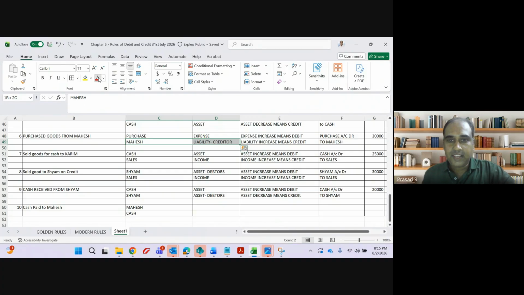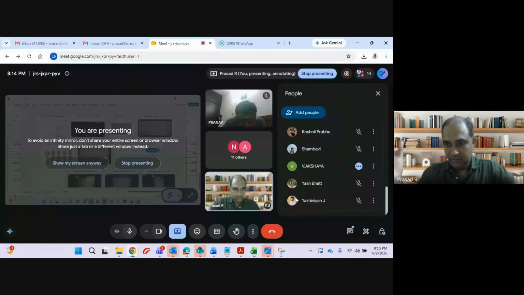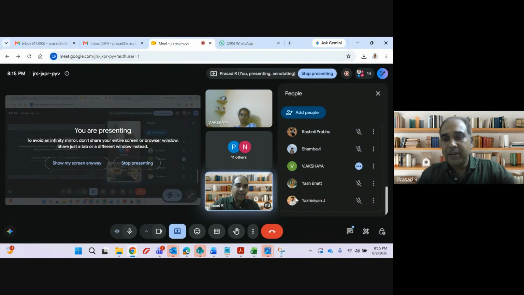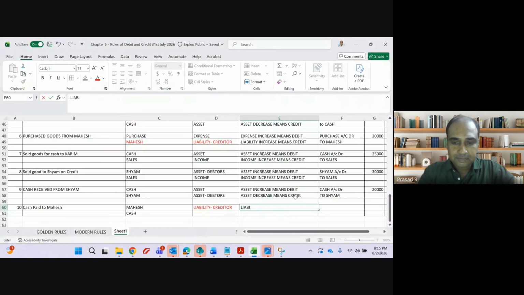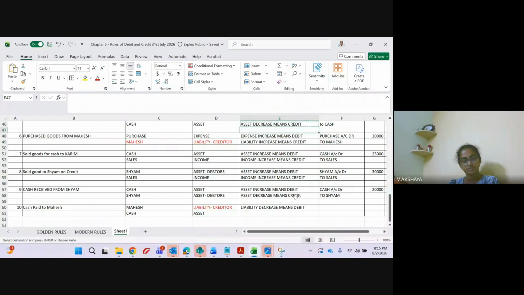Mahesh. See here. Mahesh was my creditor or debtor? Creditor. When I pay this creditor, my liability will increase or decrease? Decrease, sir. Yes, everyone, liability will decrease. Liability decrease means debit. When I pay cash to Mahesh, my asset will increase or decrease? Asset decreases, which means credit, sir.